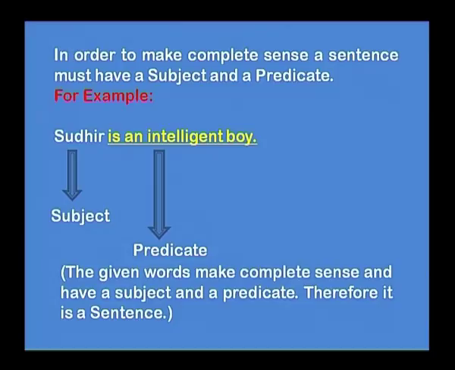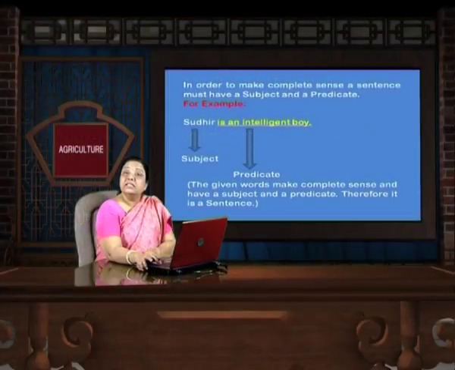Take a look at this example. Sudhir is an intelligent boy. Sudhir is the subject here. Is an intelligent boy is the predicate. So, the given words here make complete sense. It has a subject and also a predicate. Therefore, we say it's a sentence.